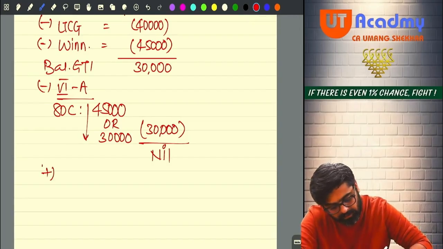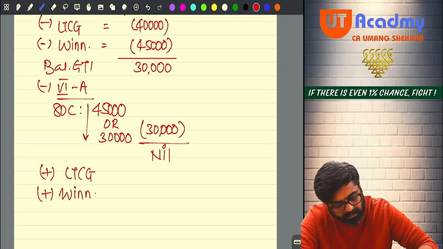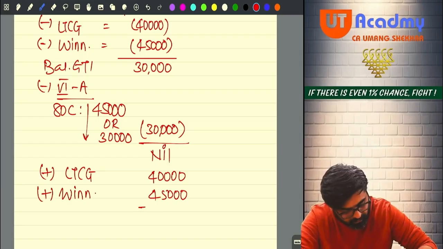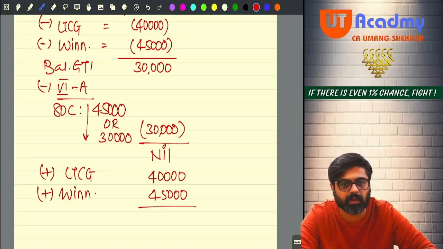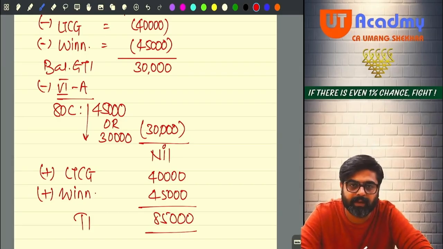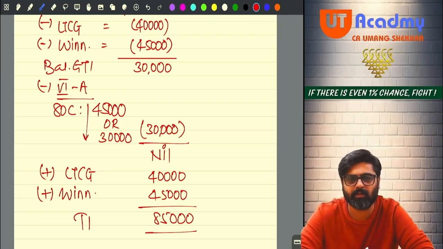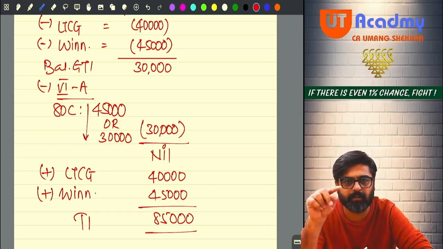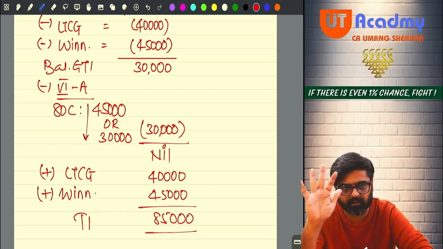Now in this you will add your long-term capital gain again, and you will add your winnings income again. Long-term capital gain 40,000 you will add back, and 45,000 again you will add back, because these two incomes must be shown in your total income, yes or no? So now your total income will be 85,000. This will be your final income. Did you get this answer? Sure everyone? You must have to look at this last part, no? In the last part you must have committed some mistake. But other than that everything was okay?